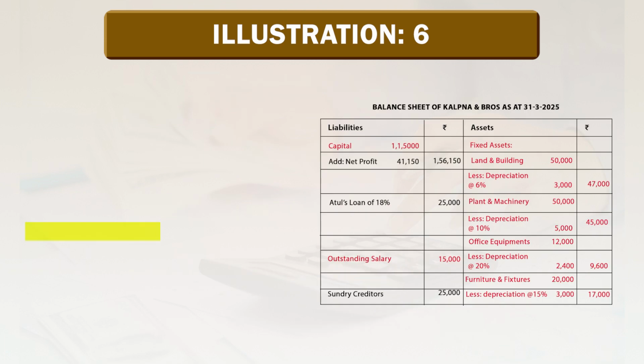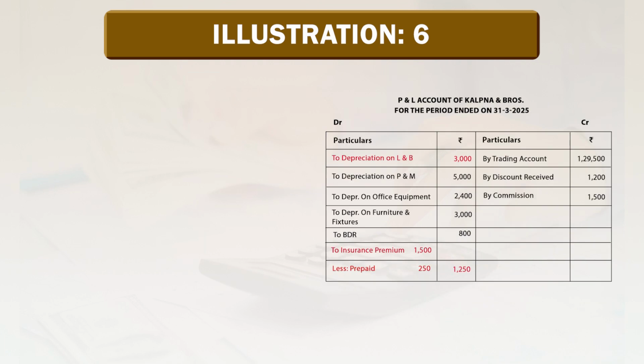Here furniture and fixtures is given on debit side of trial balance rupees 20,000. So, it is under fixed assets, furniture and fixtures rupees 20,000 less depreciation at the rate of 15%, that is 3,000, net amount 17,000, it should be mentioned in outer column, and depreciation goes to profit and loss account.